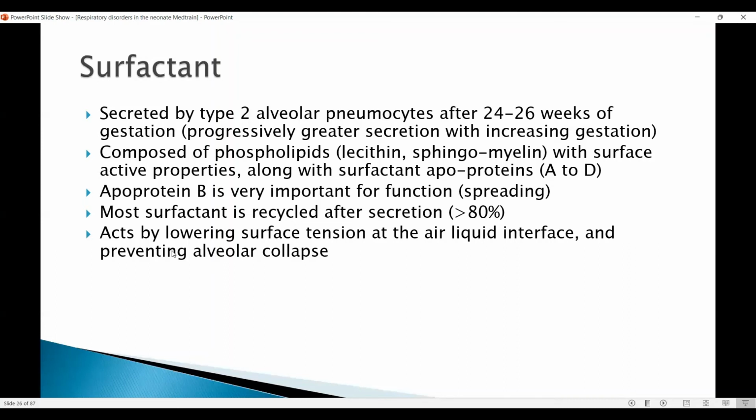The mechanism of action is obviously by lowering the surface tension. So as the name surfactant suggests, it has a surface tension lowering property, and it works at the air-liquid interface, and it prevents alveolar collapse. So it's very important to replace surfactant where there is a deficiency, and where you have problems in opening up the lungs, you may use surfactant in any underlying condition.